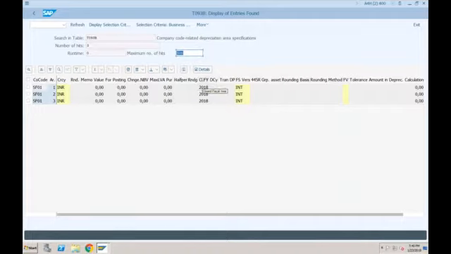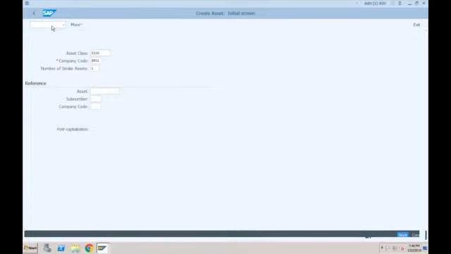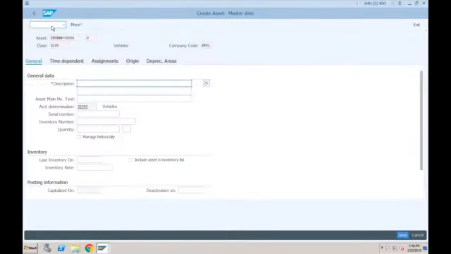Now since this error is solved, if I go to transaction AS03, AS01, the error that we were getting is no more valid, and if I press enter, the system is allowing me to go further and create the asset master. But before I go into the asset master creation, because there are already 4 to 5 days since we have done the configuration, I will quickly give you an overview of whatever we have done in the chart of depreciation till now from the asset accounting perspective.